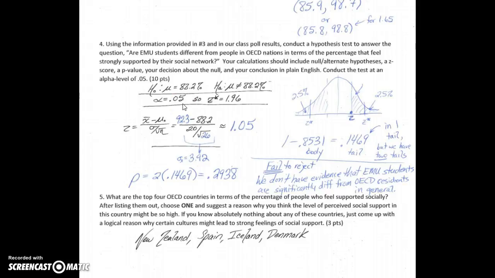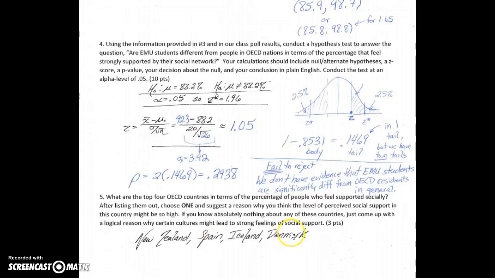That is above our alpha value of 0.05. Remember, p-value low, null must go. We did not get a low p-value, and so we failed to reject. Whether you look at the p-value or compare the z-score to our z-star, either way we failed to reject. In other words, we were not able to come up with convincing evidence that EMU students are significantly different than the OECD residents in general.